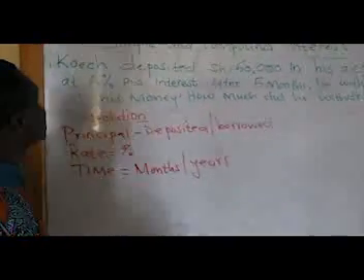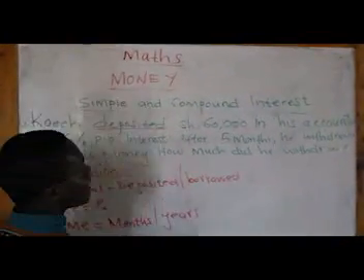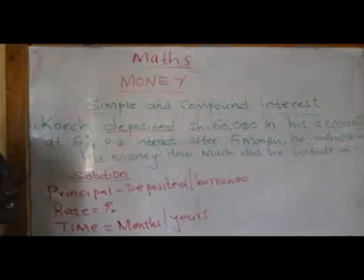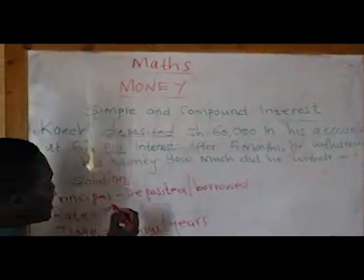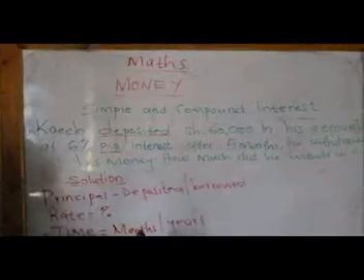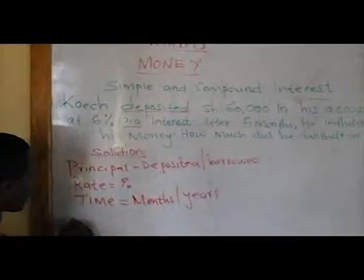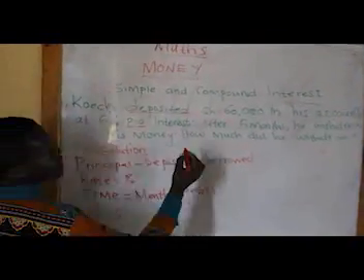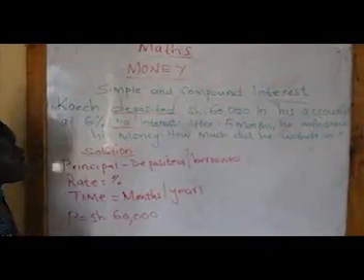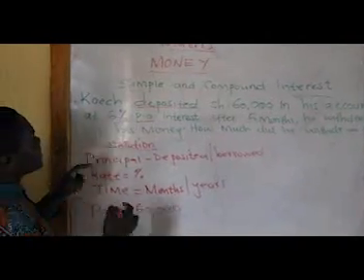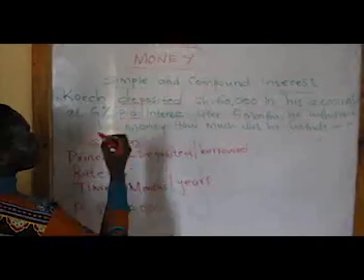I have an example here. The question states, H deposited 60,000 shillings in his account at 6% per annum. When you read your question, it's good to underline or highlight whatever you are reading. In this case, he deposited. The money deposited or borrowed is the principal. So the principal is 60,000. I'm going to write here 60,000. In his account at 6% per annum. That is interest, 6% per annum interest.